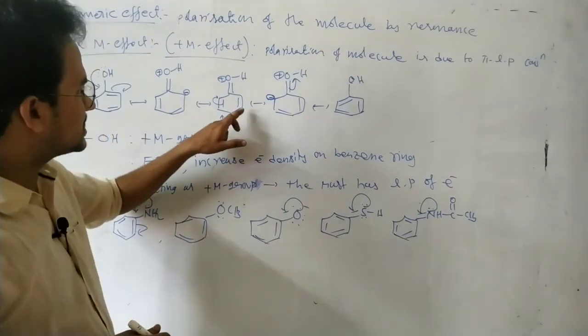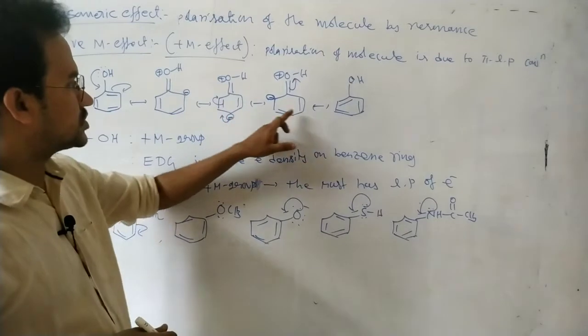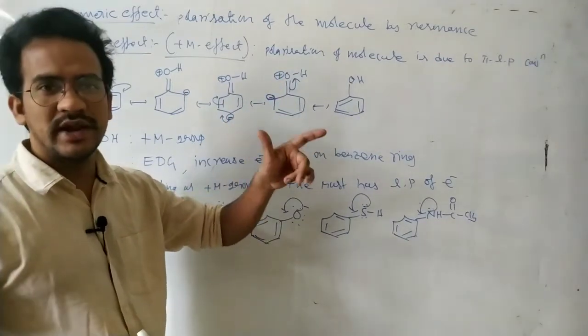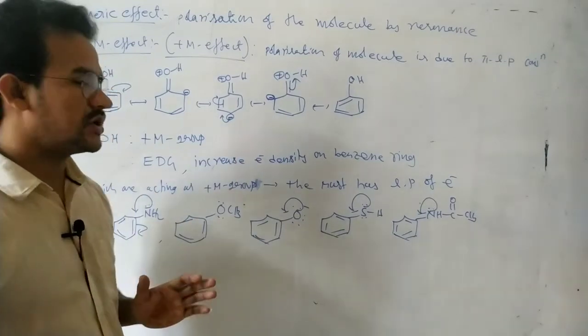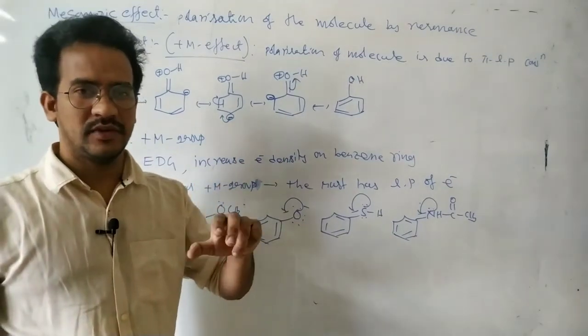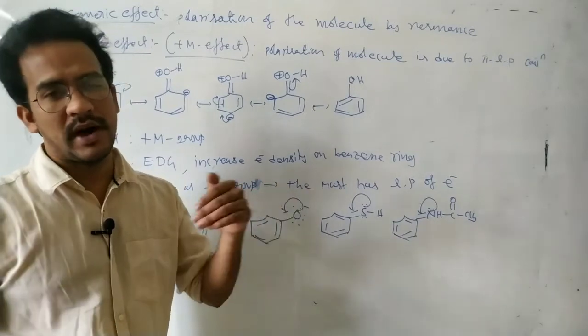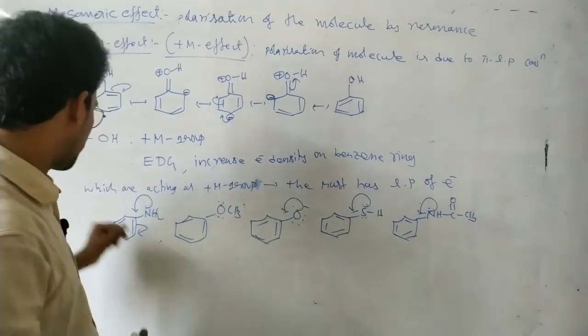But there is no increasing of the electron density at the meta position. You can see the meta position, there is no negative charge developing on the meta carbon. Okay, so that means here the plus M effect is working at the ortho and para carbons. Okay, that is a very important point.